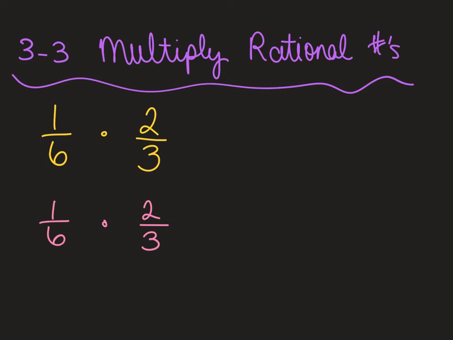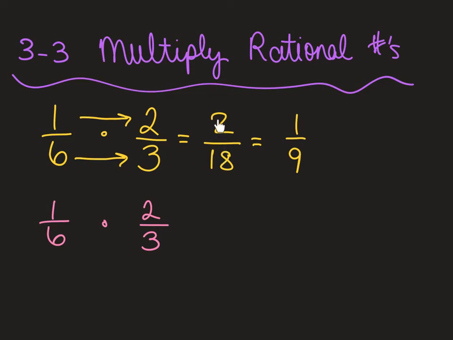All right, there are 2 ways to do this question. So I wrote it in yellow, I wrote it in pink. First option is you multiply the numerators, you multiply the denominators, and then you ask yourself, can I simplify this? Yes, I can. Simplifies to 1/9.